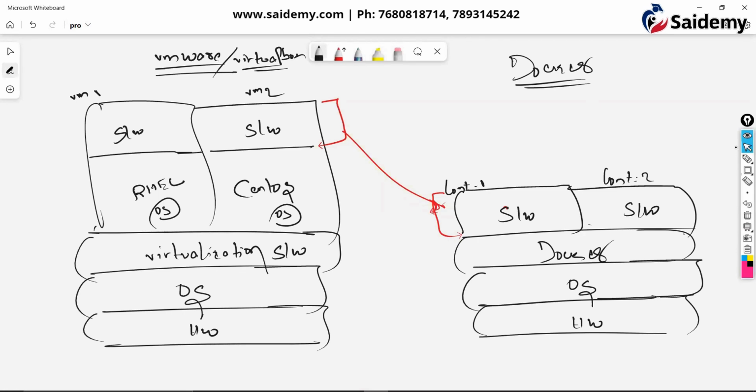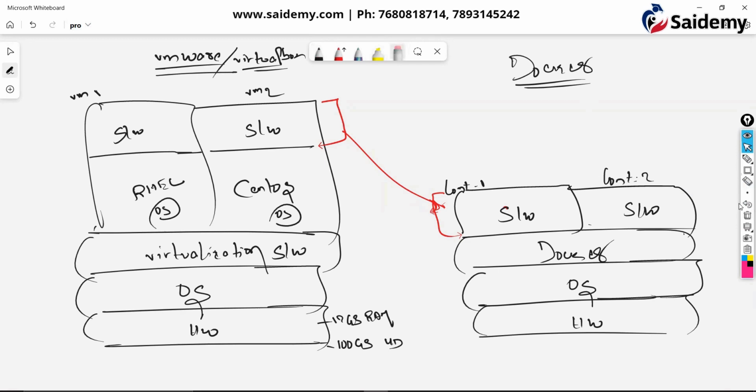So what kind of advantage are we getting? See, assume that my base machine has 12 GB of RAM. Right now, my laptop has 12 GB of RAM. And assume 100 GB of hard disk. Okay. 12 GB of RAM, 100 GB of hard disk. Now, each OS, whatever you are taking, each OS takes around 10 GB.